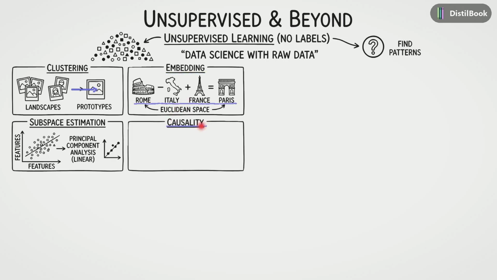Then there is causality. Here we aren't just looking for correlations, we want to find the root causes that produce the observed data, often using probabilistic graphical models.